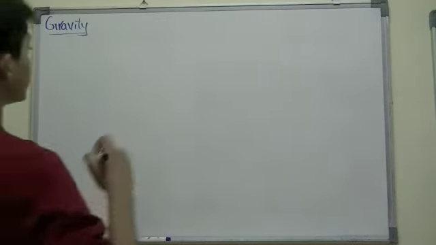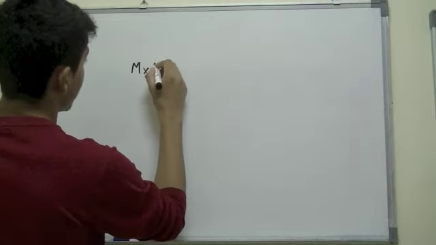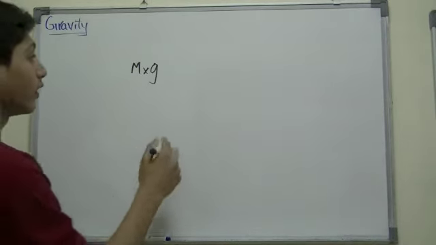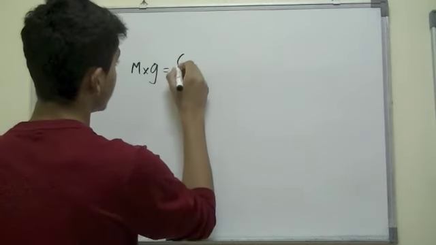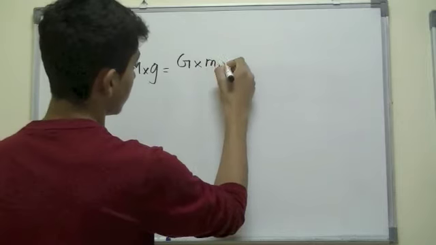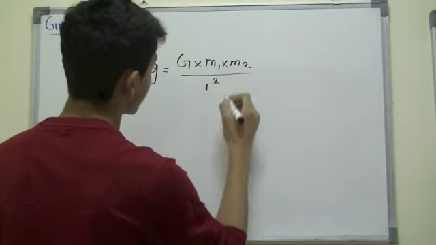The formula says mass times, and don't mistake G with the gravity, because G here is the mass of the Earth, which is equal to gravitational force times mass 1 times mass 2 all over radius squared.